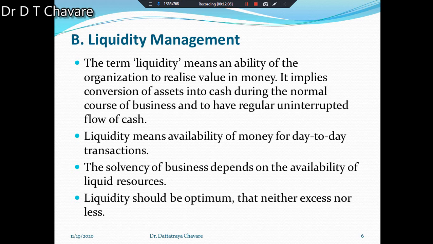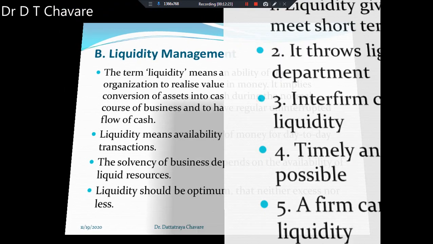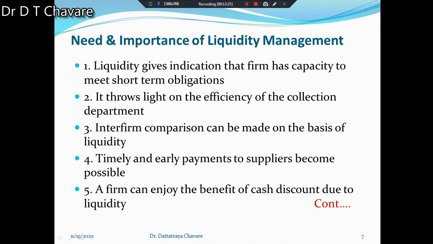A proper balance has to be maintained through efficient liquidity management. It means the role of the liquidity manager is to maintain a proper balance of liquidity.